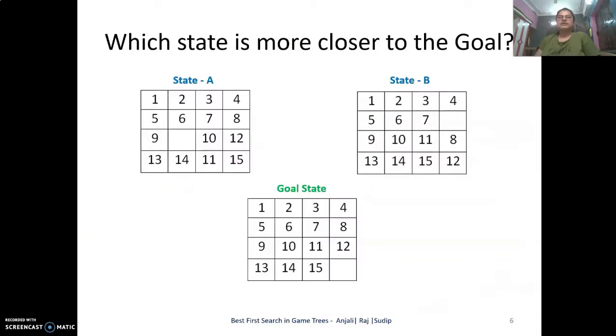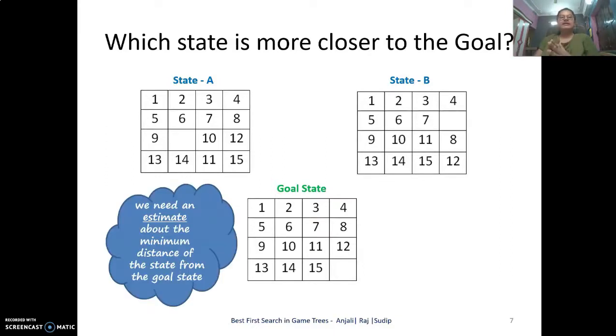Next is, how do we decide which state is closer to the goal state? Consider a 15 puzzle game as shown in the figure, where we have two states A and B. These two states are nothing but positions of the board. Now we need to find out whether state A is close to the goal state or state B is close to the goal state. So how do we find this? We need an estimate of the minimum distance of the state from the goal state in order to identify which of the states is closer to the goal state.